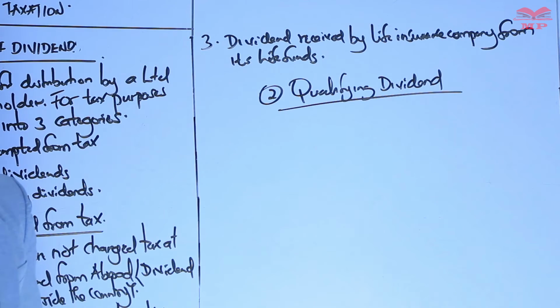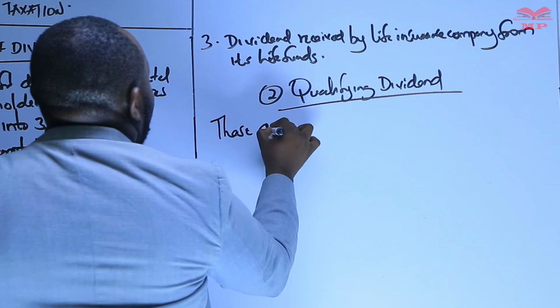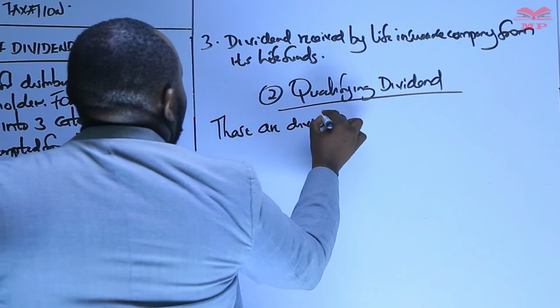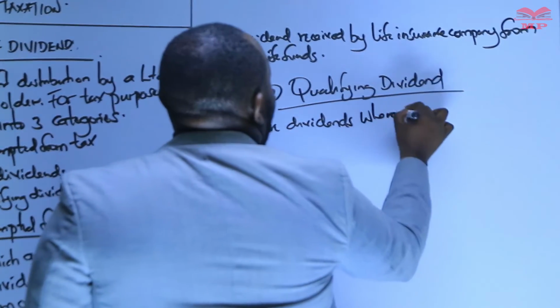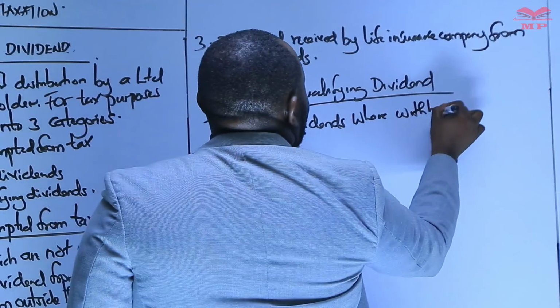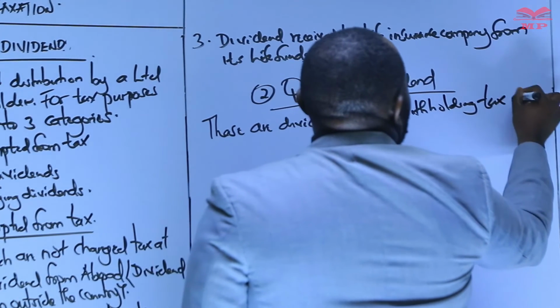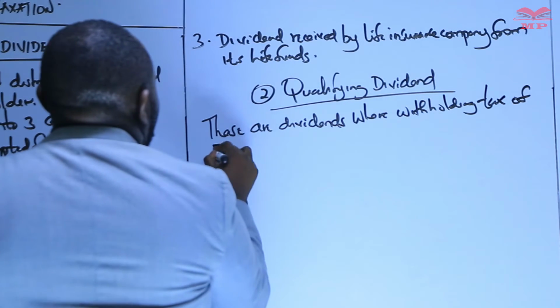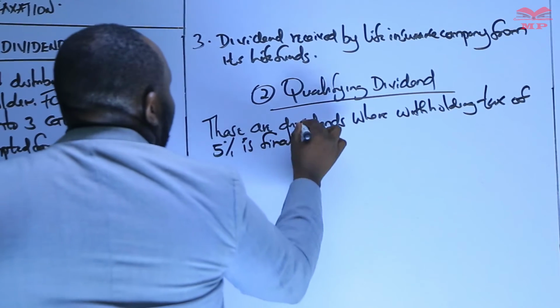These are dividends where withholding tax of 5% is what we call final tax.